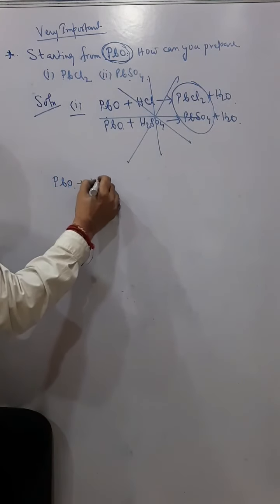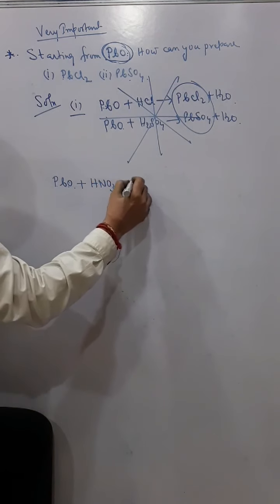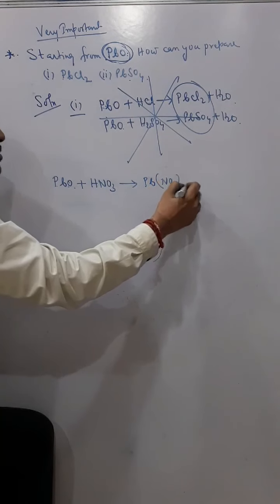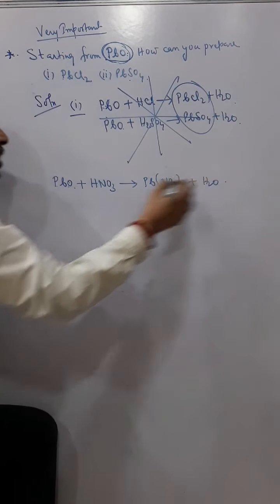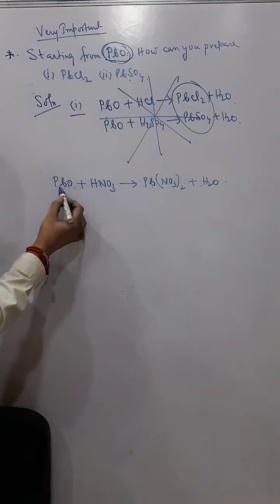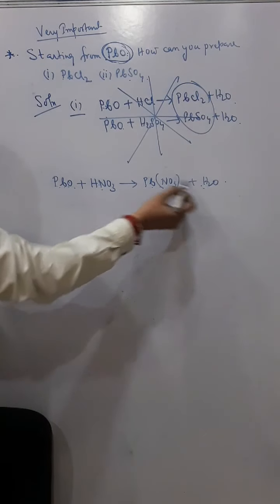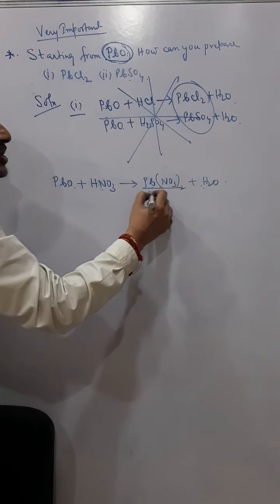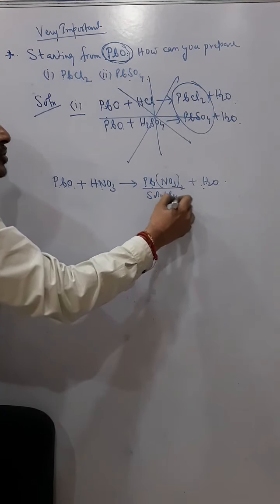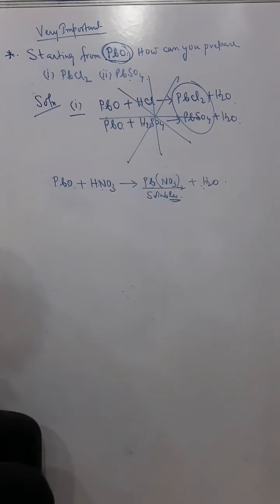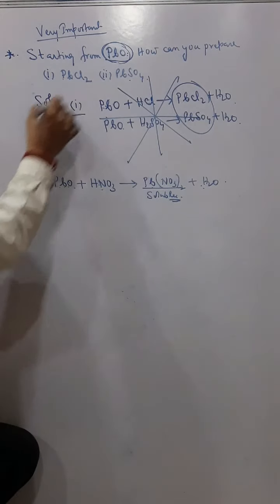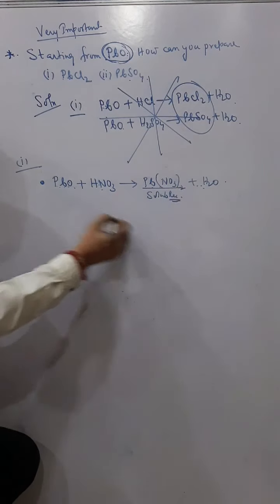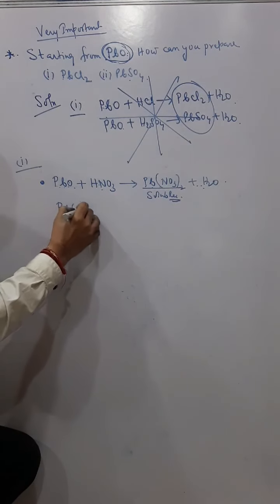First I will do PbO plus HNO3, and I get Pb(NO3)2 plus H2O. Now this is also a neutralization reaction, base plus acid gives salt and water. But I can use this method because this lead nitrate is a soluble salt. So in this case I can use a neutralization reaction.